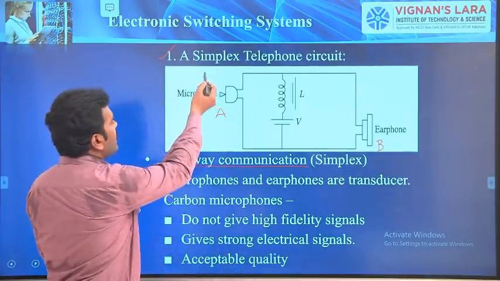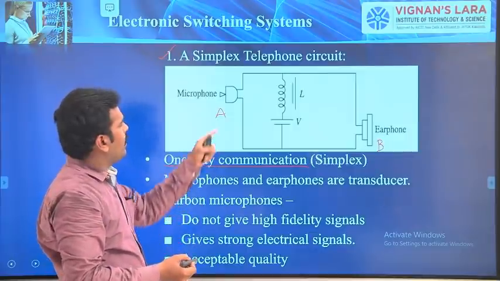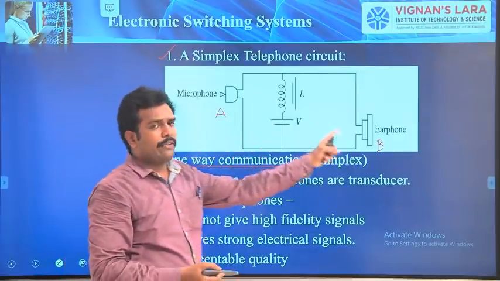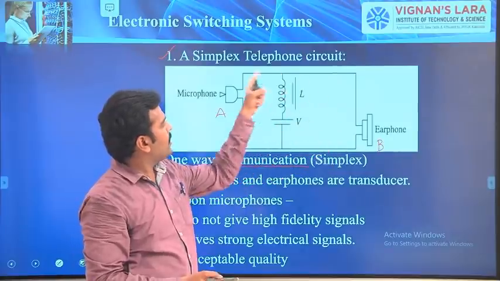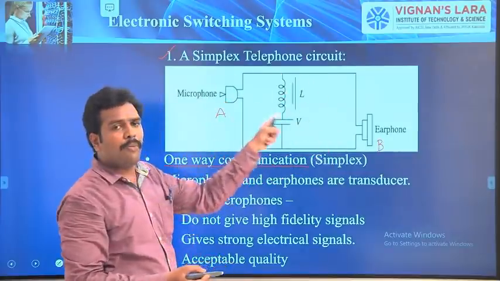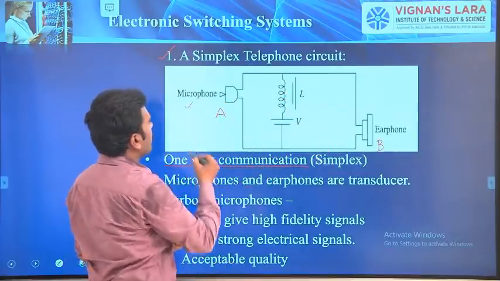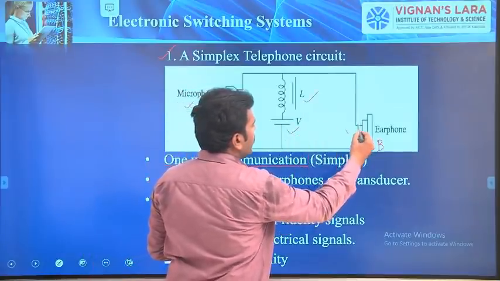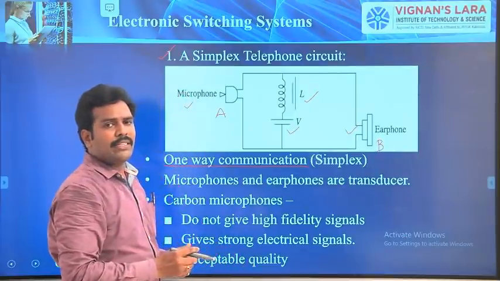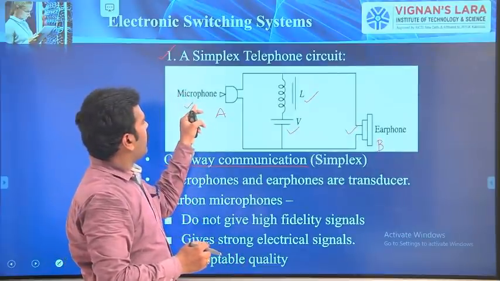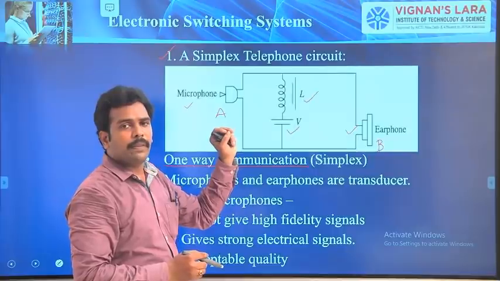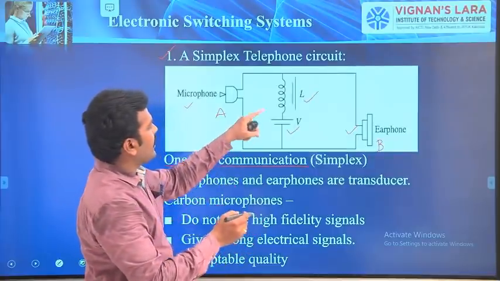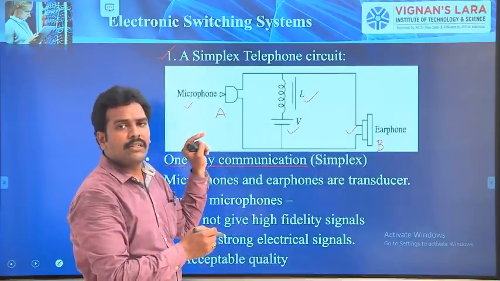So this is called a simplex telephone circuit, where it requires a microphone and an earphone. So in total, how many components are there in this circuit? Four components, right? A microphone, an inductor, a battery source and an earphone. Now, we will analyze the working principle of the microphone and the earphone. And what is the need of placing an inductor and a battery source in the circuit?